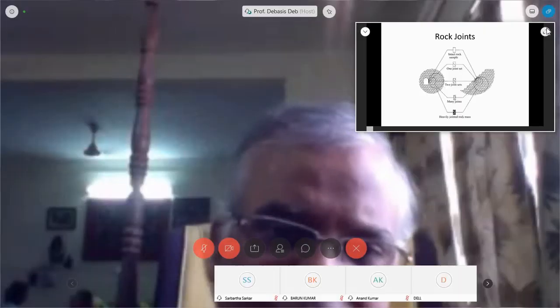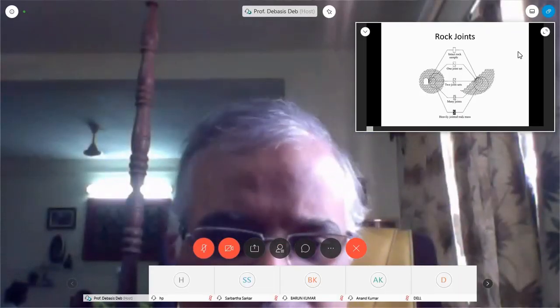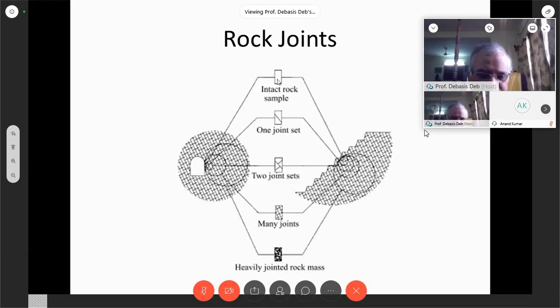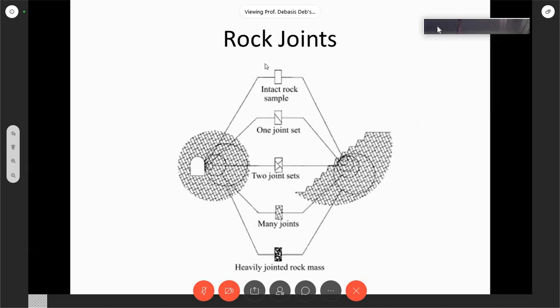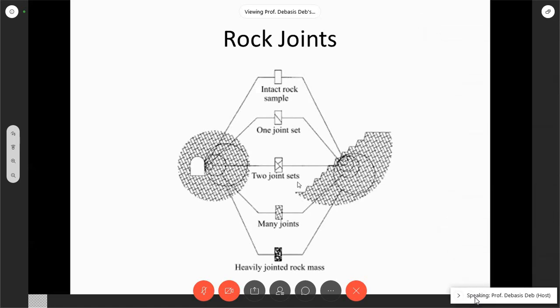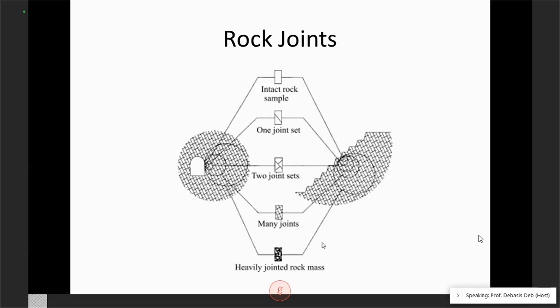There are practically many joints, and these heavily jointed cases are more or less the same. So practically we divide into four parts: intact rock, a single joint, two joints, and multiple joints. Now, this is the rock mass we encounter in a tunneling condition or in a slope condition,